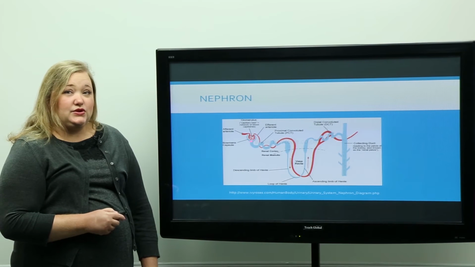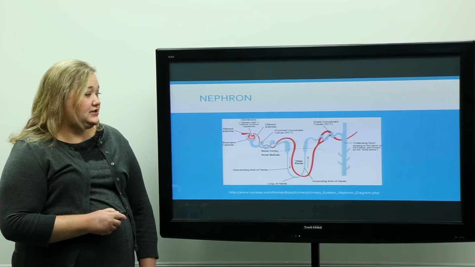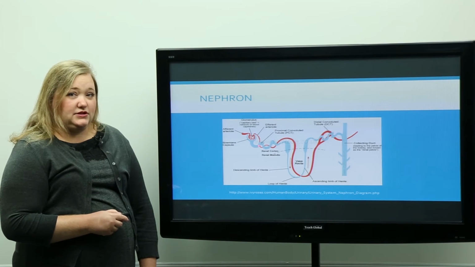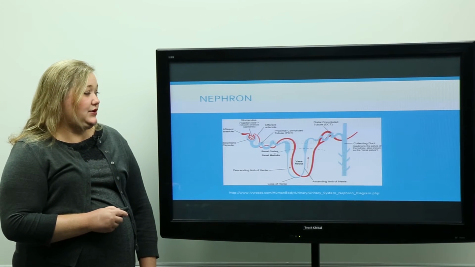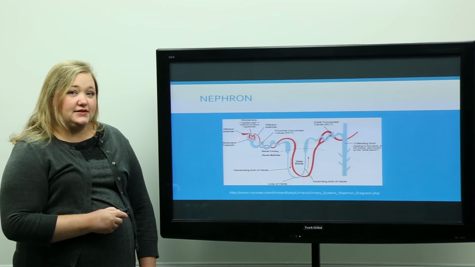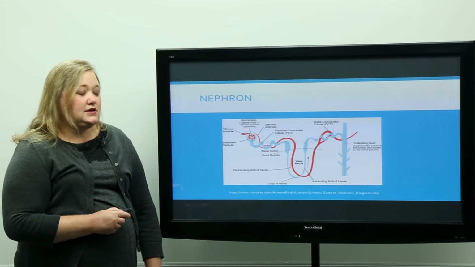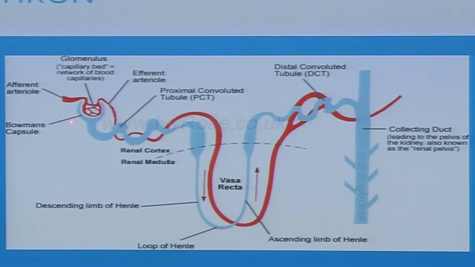That blood goes through the glomerulus, and that is where it's filtered, and then leaves through the efferent arteriole. So the blood that's filled with excess fluid and excess waste comes in through the afferent arteriole. It's filtered at the glomerulus, and then the blood that has been filtered leaves through the efferent arteriole and then back into systemic circulation.